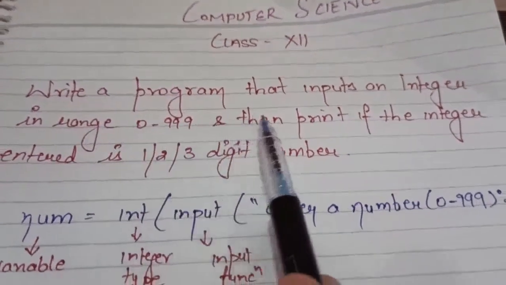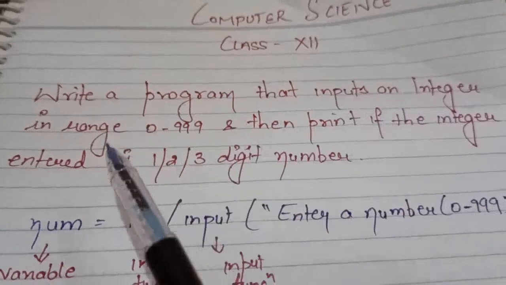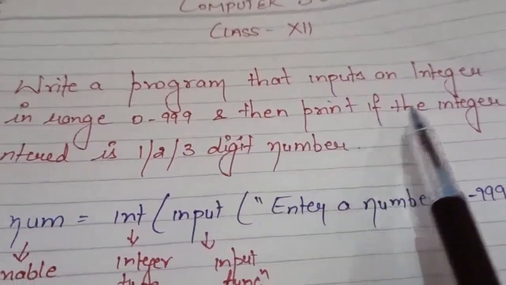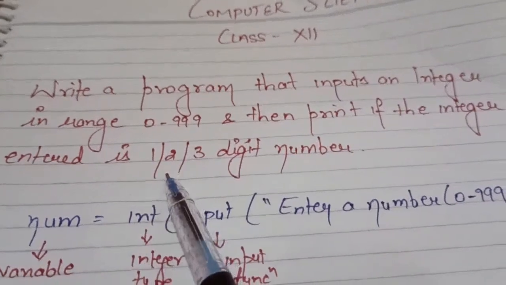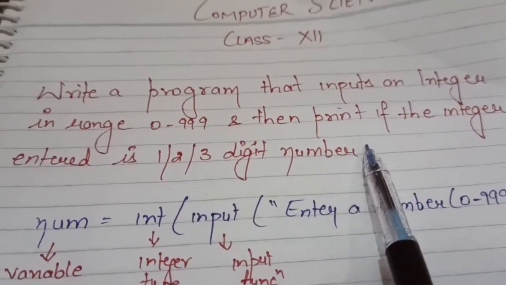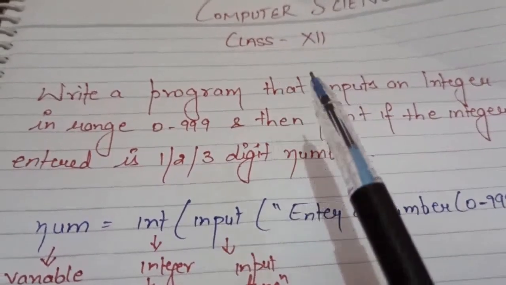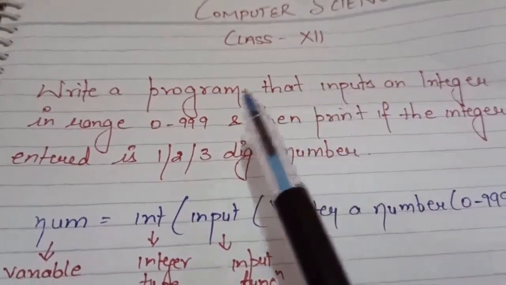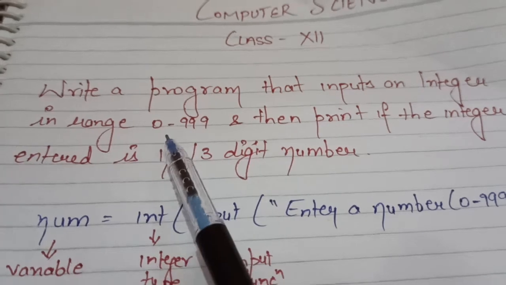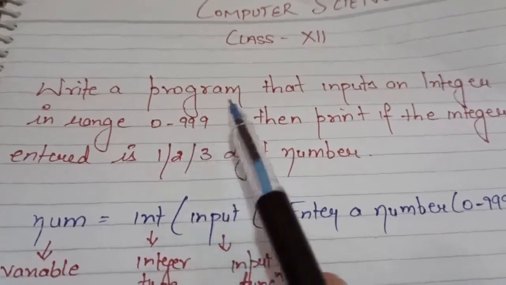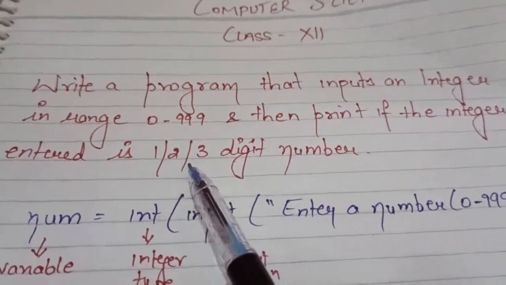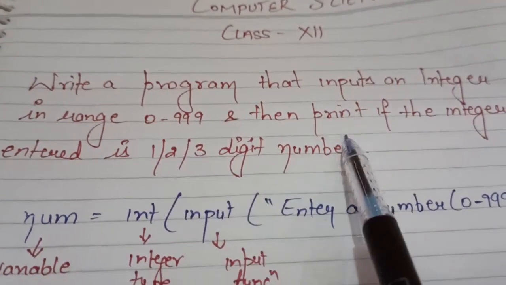The program is: write a program that inputs an integer in the range 0 to 999 and then prints if the integer entered is a 1, 2 or 3-digit number. So what is the question? We have to input an integer, and the range of that integer is between 0 and 999. Then we have to print whether the integer is a 1-digit, 2-digit or 3-digit number.